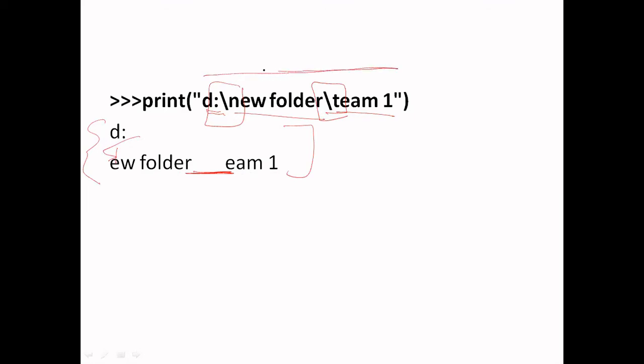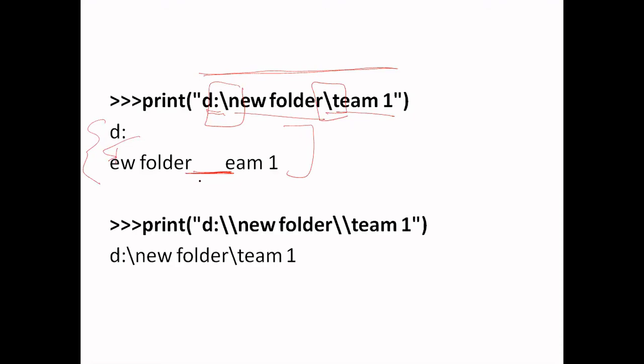Suppose you want to give some addresses in Python, mostly in machine learning or in some other programming, we have to use the path of the file name. In that case, if you write something like this, it may create some problem. So what is the right way to provide an address?